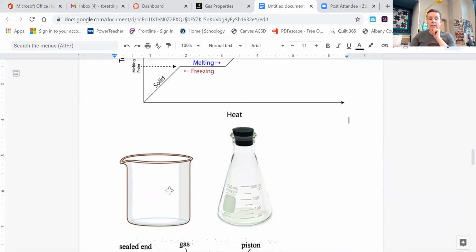Amount of gas in this container absolutely can change. If I heat this container, the particles in it will move faster and they will start leaving, okay? So amount of gas will change. The volume of the gas, well, it's open, so it doesn't really have a set volume. The pressure of the gas cannot change, okay?